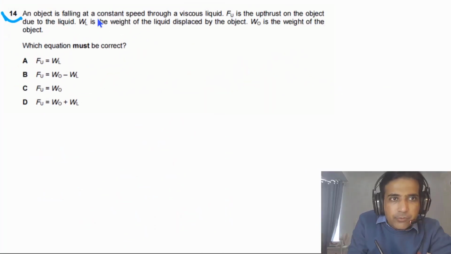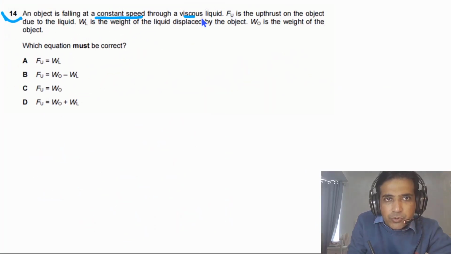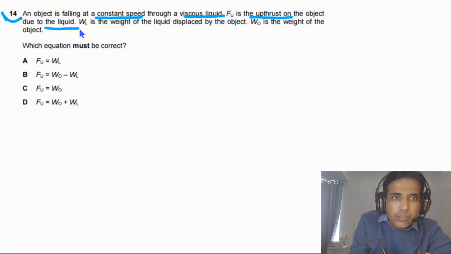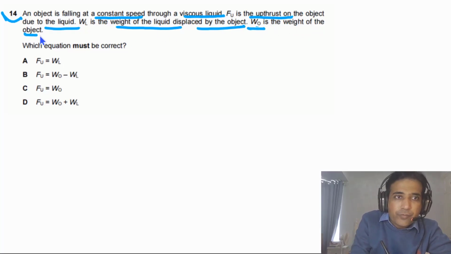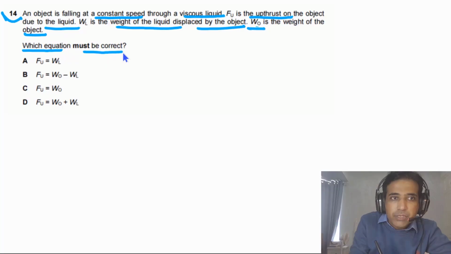Question 14 says an object is falling at a constant speed through a viscous liquid. F sub u is the upthrust on the object due to the liquid, W sub L is the weight of the liquid displaced by the object, and W sub O is the weight of the object. The object is falling at constant speed. We need to find out which equation must be correct.